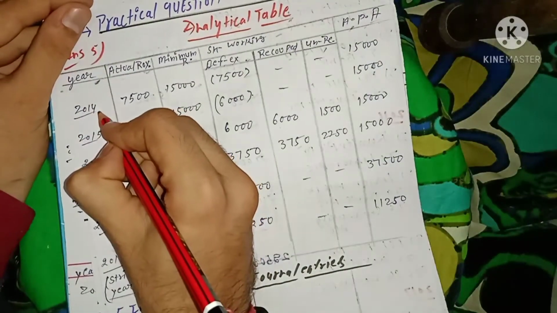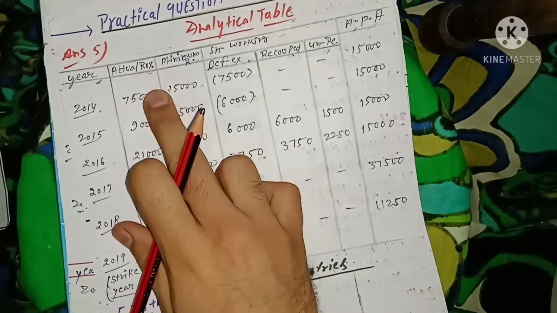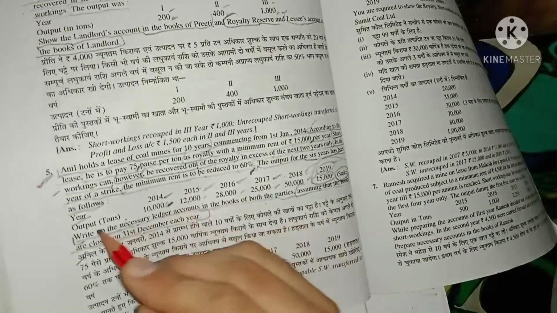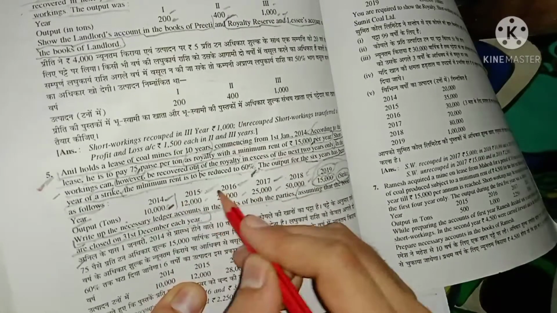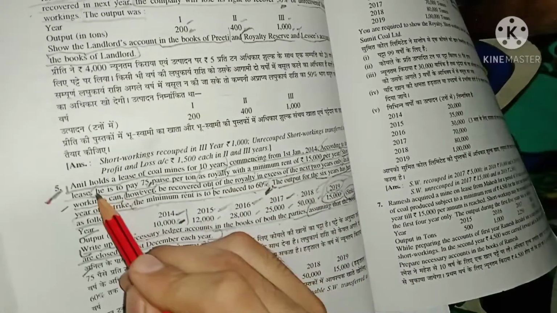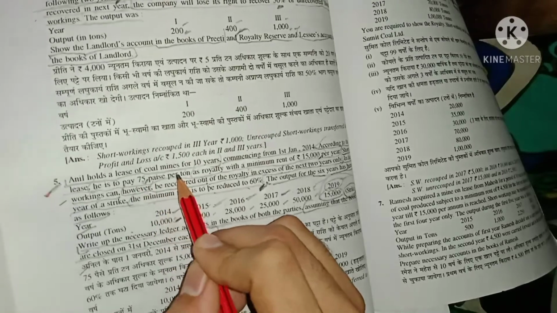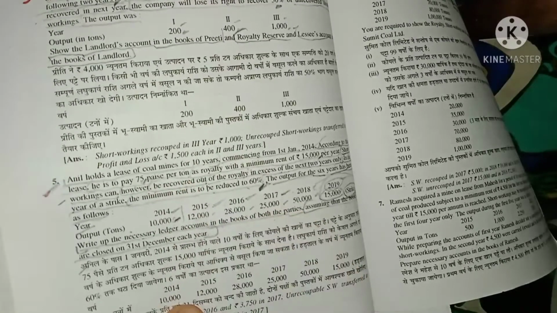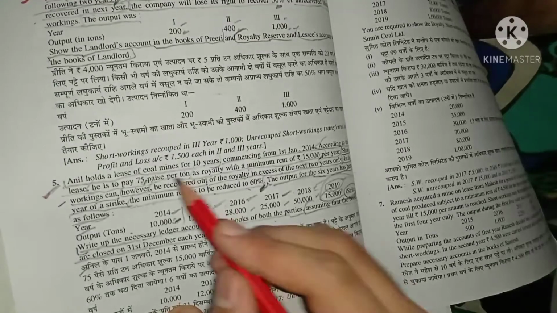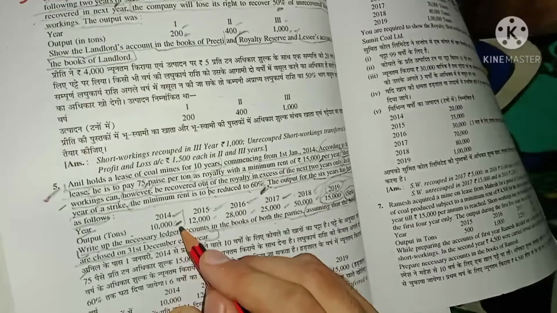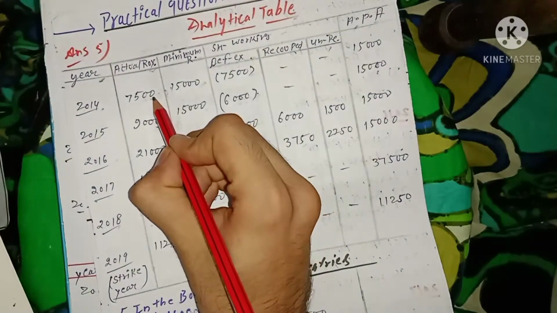Now for the year 2014, how to calculate the actual royalty amount I have already mentioned in my previous video. Once again, you just need to multiply the output belonging to the different years with the rate of the royalty. Here you can see 0.75 per ton. I hope you can see it easily. 0.75 per ton of coal raised, or the output. Now 10,000 multiplied by 0.75 gives 7,500 rupees.